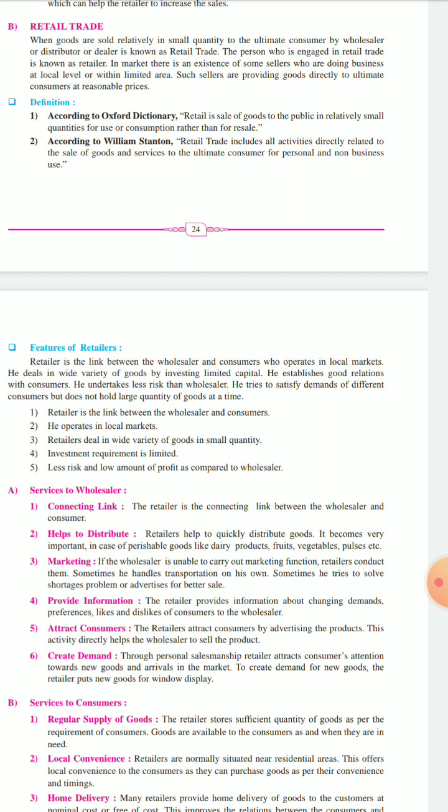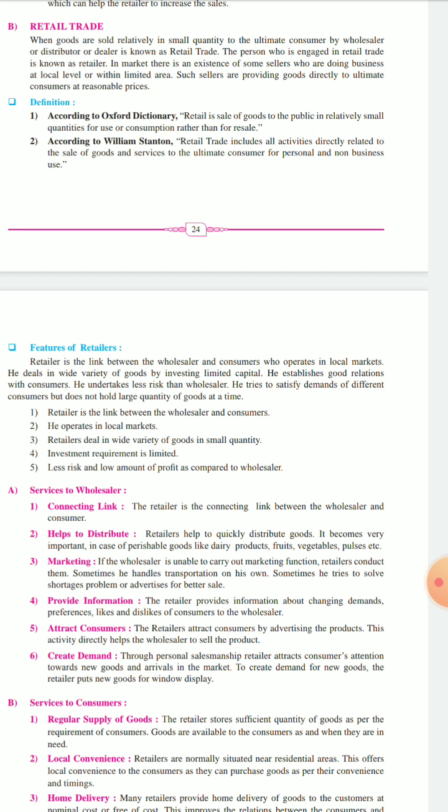So what are the services given by the retailer to the wholesaler? The first is connecting link. So retailer is a connecting link between wholesaler and consumer. Retailer will help to distribute the goods, so retailer will help in quickly distributing goods. It becomes very important in case of perishable goods, for example dairy products, fruits, vegetables, pulses. Okay, they will get spoiled very easily. So for such goods, retailers are very important because they will sell it in a small quantity. People will buy it, milk and all.